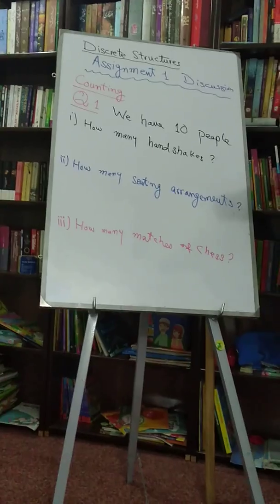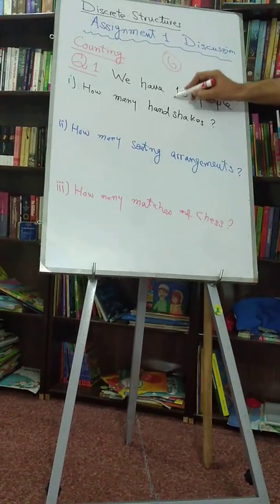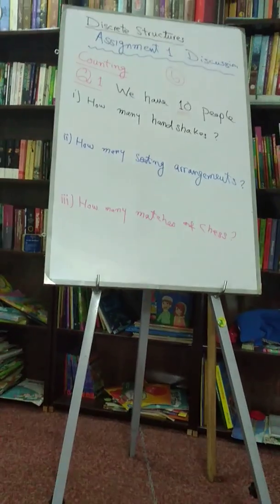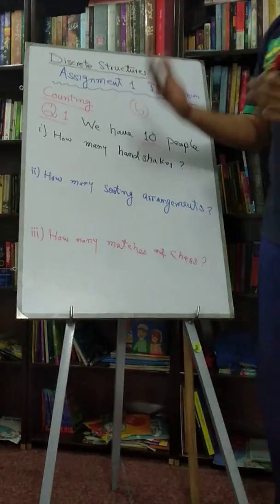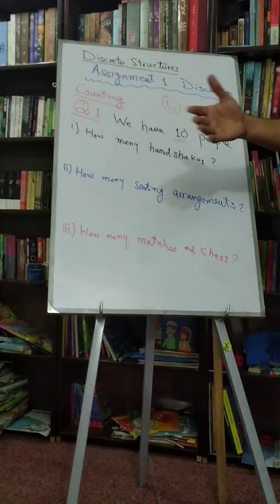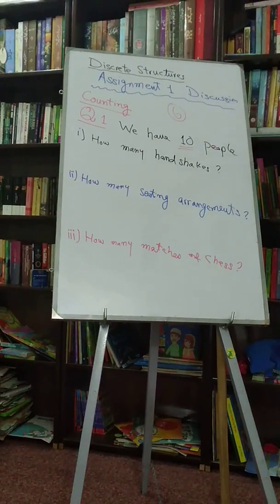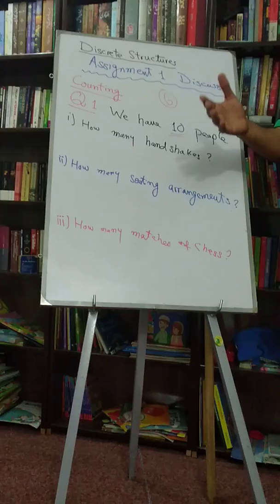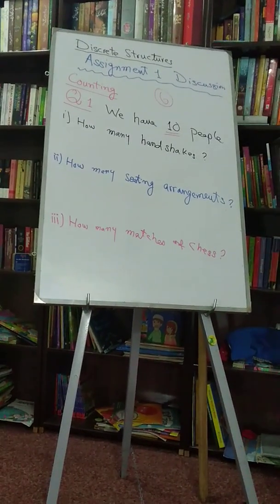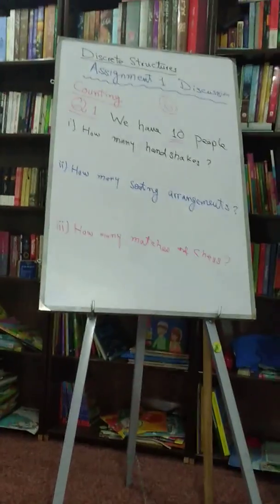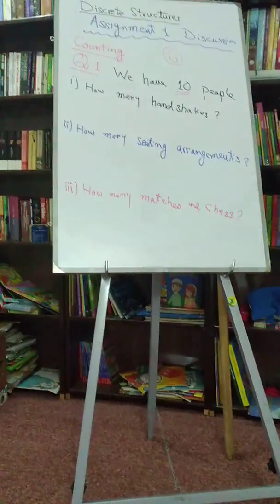In class, we did it for 6 people. Over here we are doing it for 10 people, right? So the very first question is how many handshakes? When one person comes, he shakes hands with the rest of the people. If there are 10 people, the very first person has to shake hands with 9 people. The second person will shake hands with 9 people. The third person will shake hands with 9 people. So total handshakes we can see is 10 into 9. But each shake involves 2 people, so we have to divide it by 2, to avoid double counting.